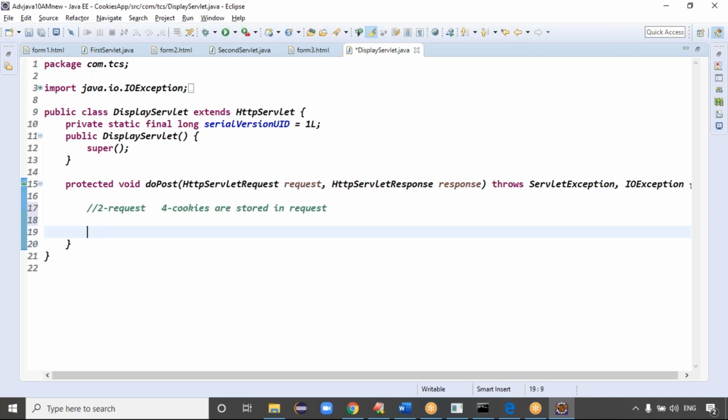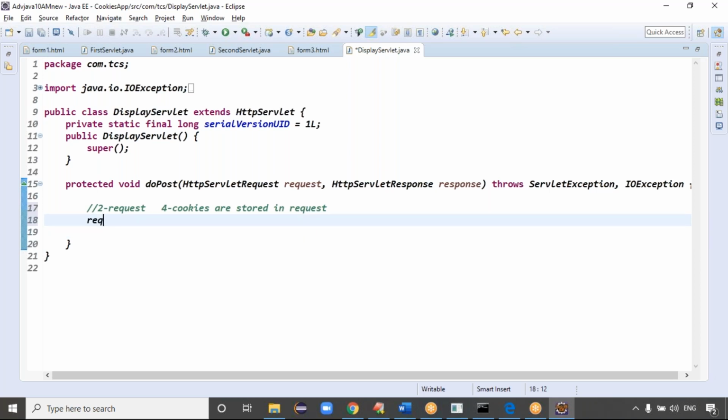When you click the display button, those 4 cookies come to the server side again, because the cookies are automatically transferred, right? So the 4 cookies will be stored in which object? Request object, right? Exactly.